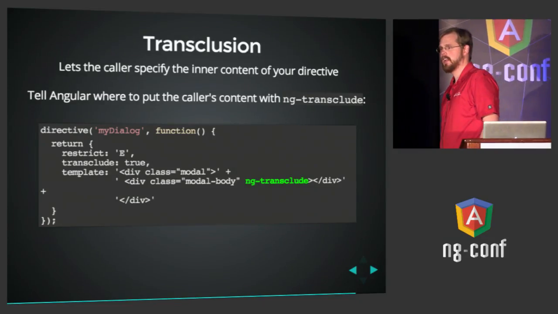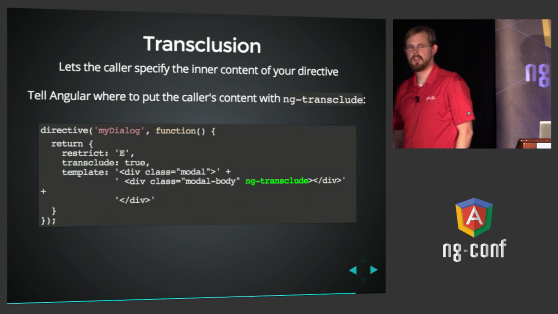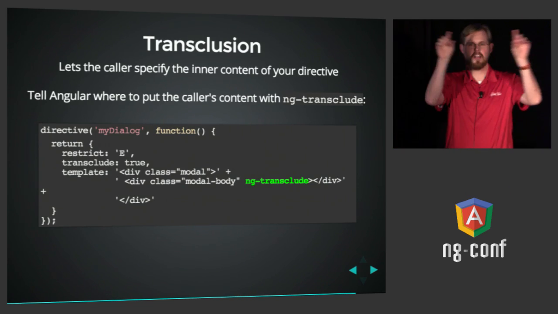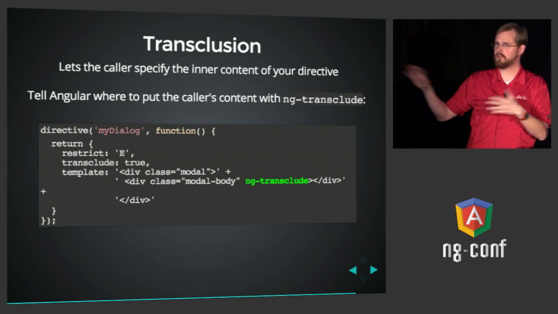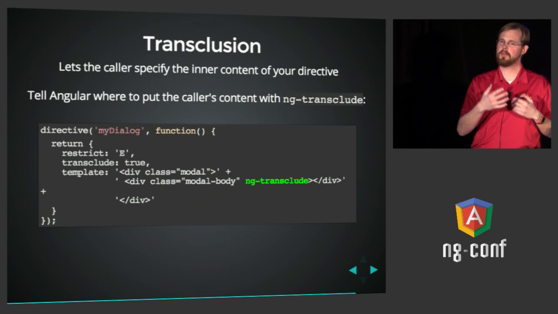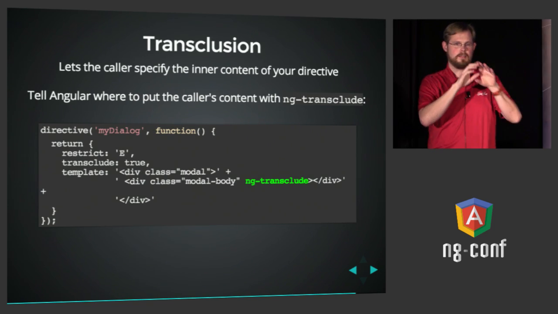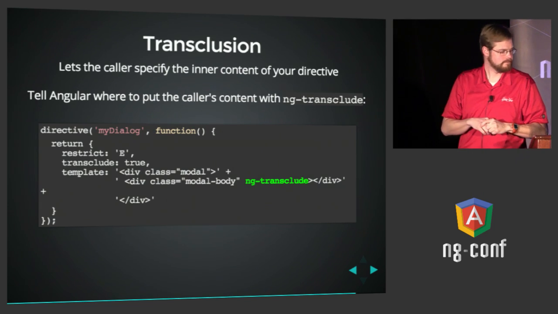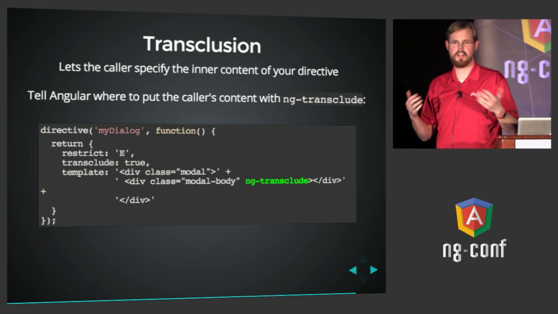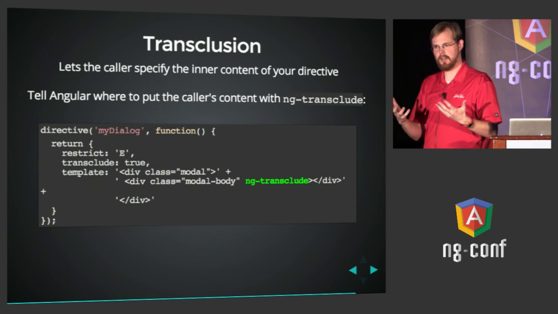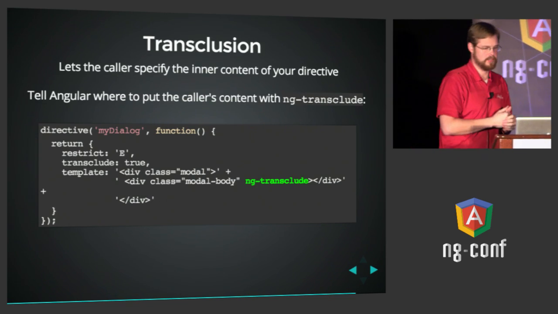So let's see an example of that. Let's say we want to create a dialog on the page where the dialog has a header and a footer that's common and consistent throughout your application, but each developer that uses your dialog directive brings their own content and fills it in. Okay? Again, a dialog that doesn't allow you to specify the content would be a pretty crappy dialog, just like a crappy picture frame.